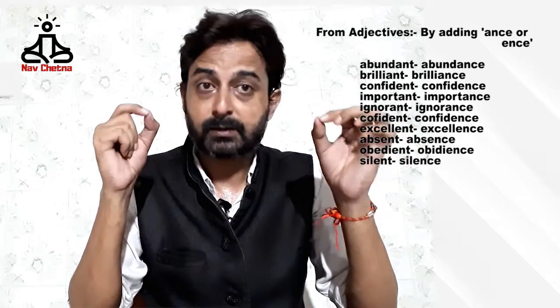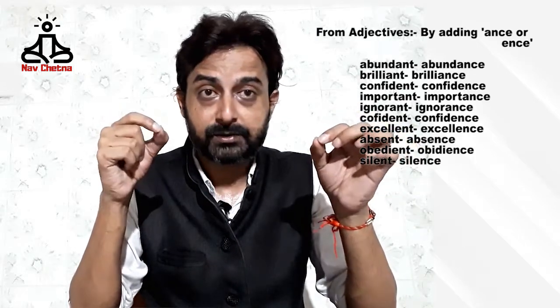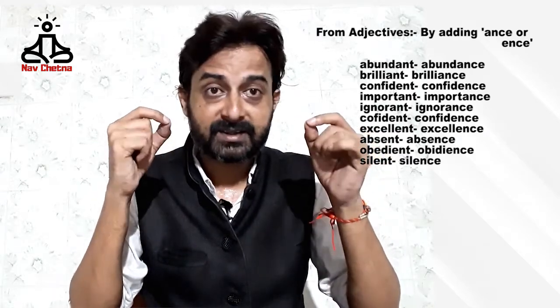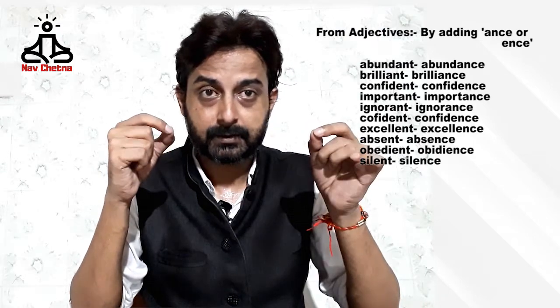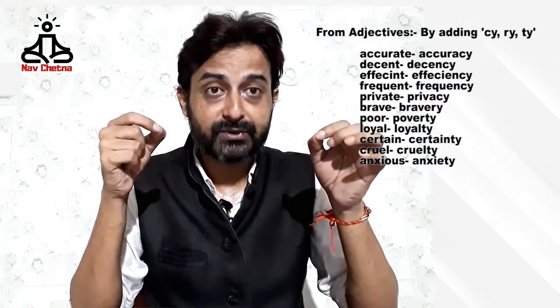Abundant, abundance. Brilliant, brilliance. Important, importance. Ignorant, ignorance. Confident, confidence. Excellent, excellence. Silent, silence. Obedient, obedience. The fourth suffix that we add to adjectives to make abstract nouns is cy or ry